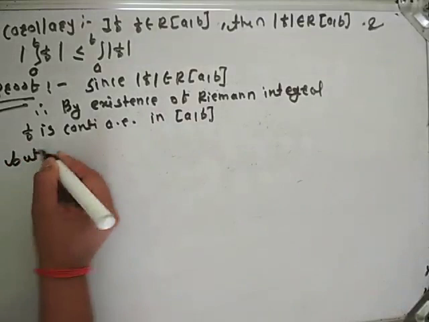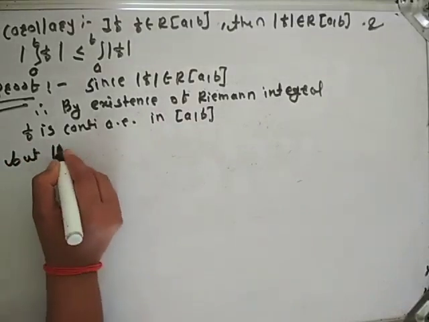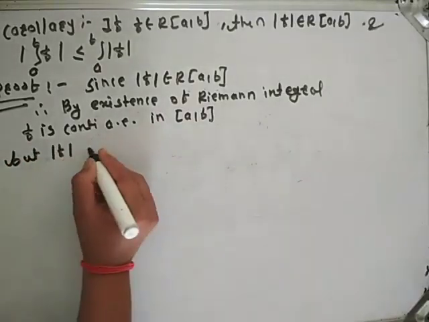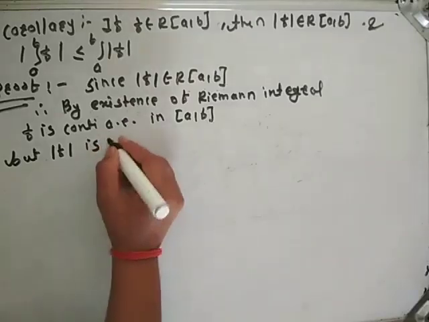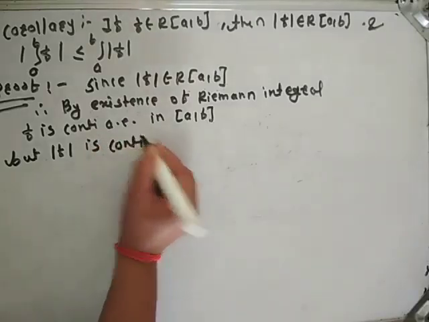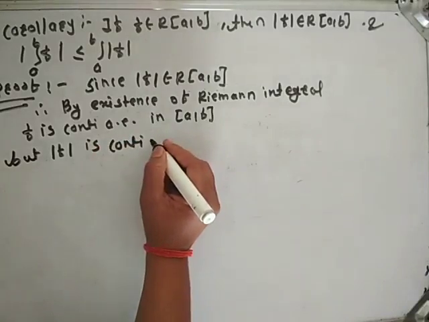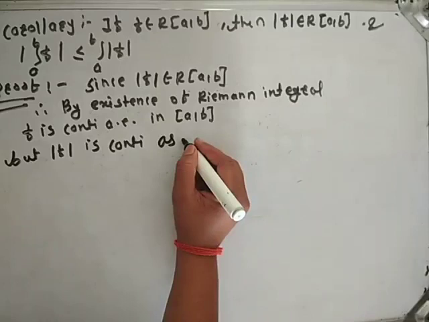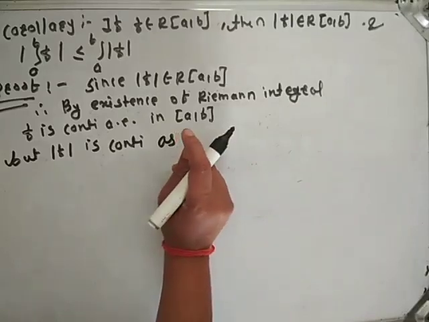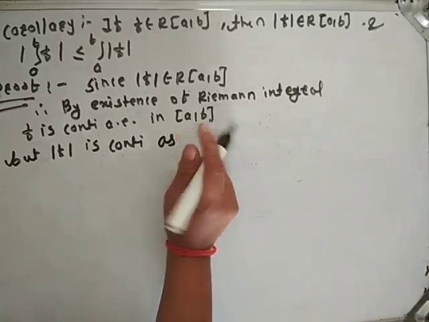But we know that mod f is continuous as f is continuous.